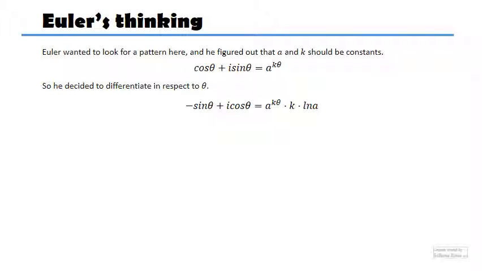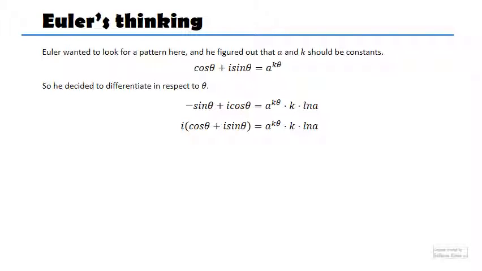So I make the derivative from both sides of the equation. And the important thing is to realize that this thing here, if I take an i as a common factor, this side, I'm going to be able to rewrite it like this. Now think about this for a second. i times cos theta is going to give me this part here, and i times i is going to give me -1. So this thing is the same thing as this.